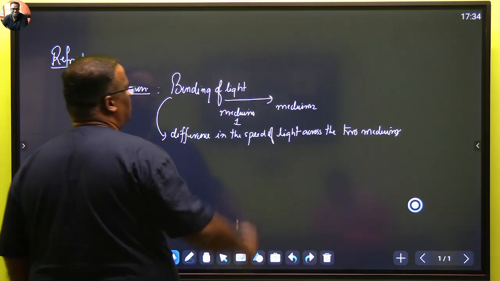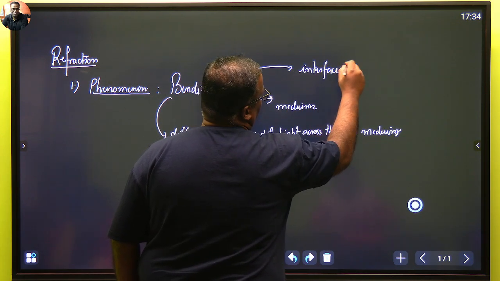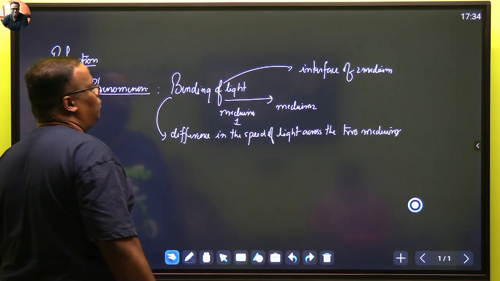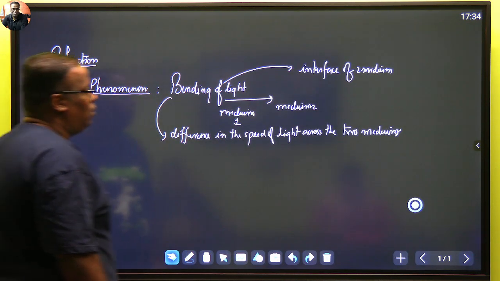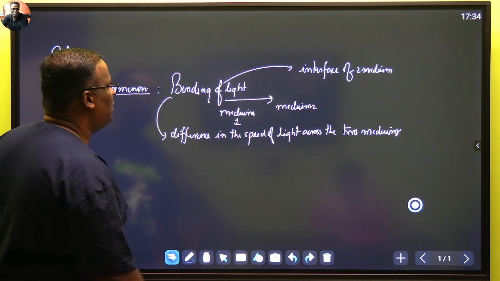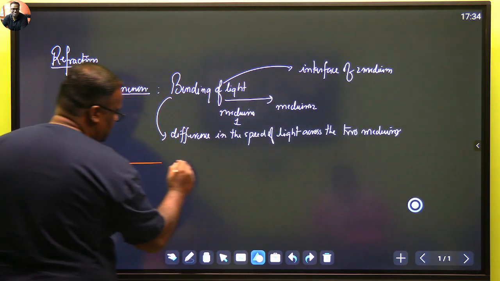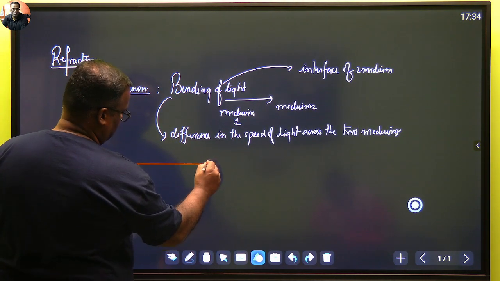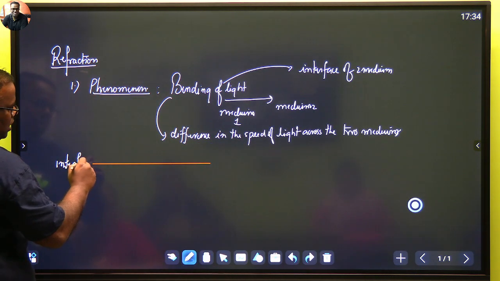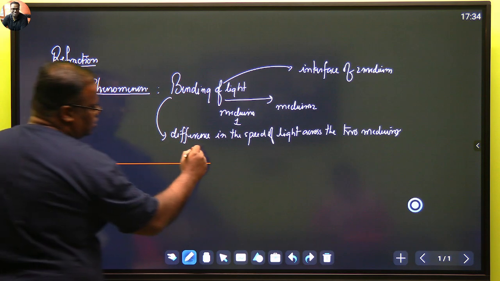Another thing we should keep in mind is that the bending of light happens at the interface of two media. So refraction is all about bending of light, which happens due to the difference in speed of light across two mediums, and it always happens at the interface of two mediums. Let's say this is my interface, and let this be medium 1 and let this be medium 2.